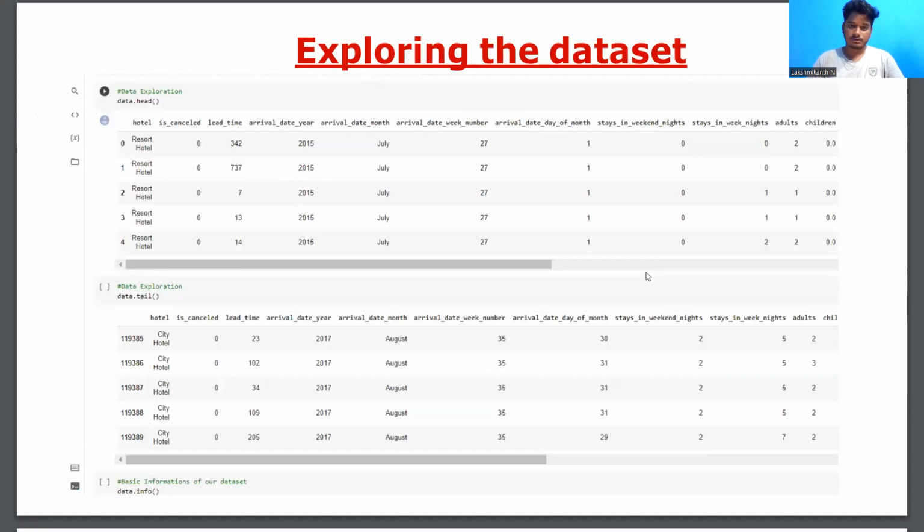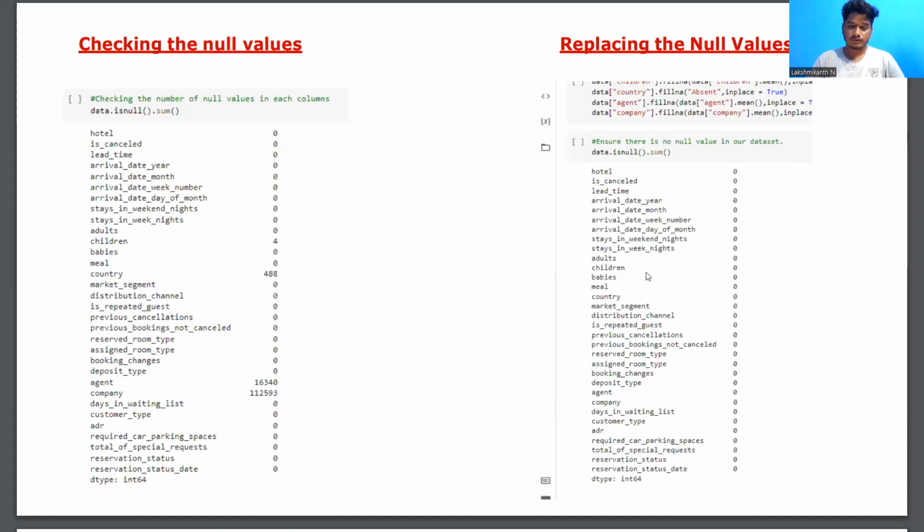So this is the data set. Exploring the data set, we looked at the data head and data tail. Here they are. We also checked the null values in the columns. Country, agent, and company have some specific number of null values, so we just replaced the null values. You can see it there.